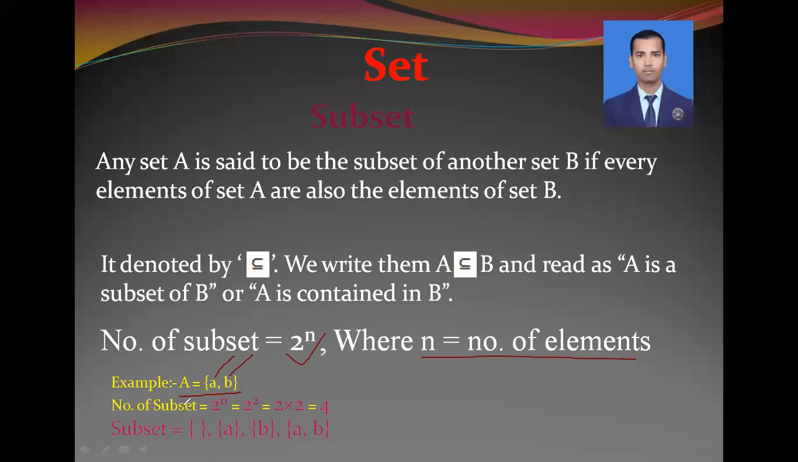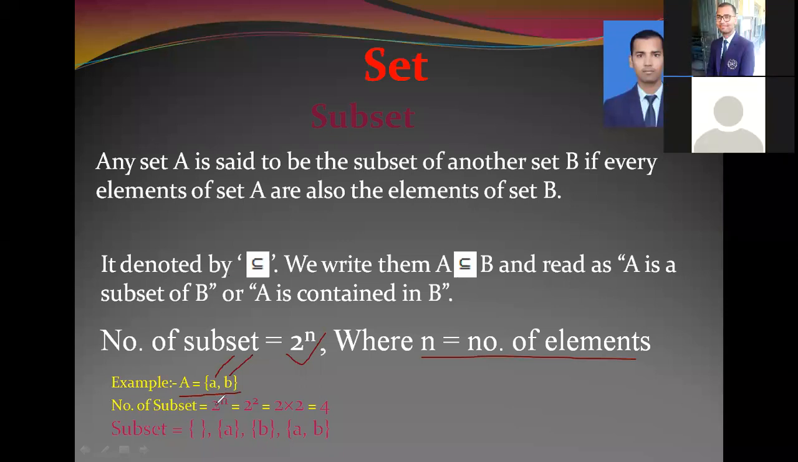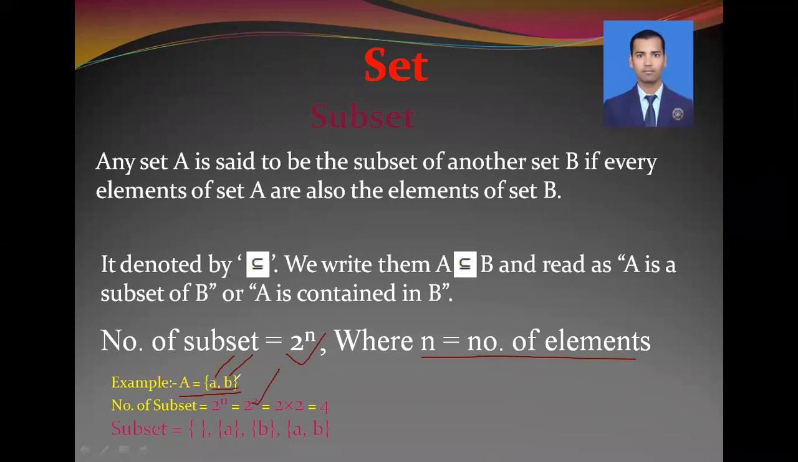So the number of subsets is equal to 2 to the power n. This is our formula. The 2 is written as the power, the number of elements. There are two elements, a and b. To find 2 squared, we need to multiply the same number 2 times, so 2 into 2 is equal to 4. That means the number of subsets should be 4.